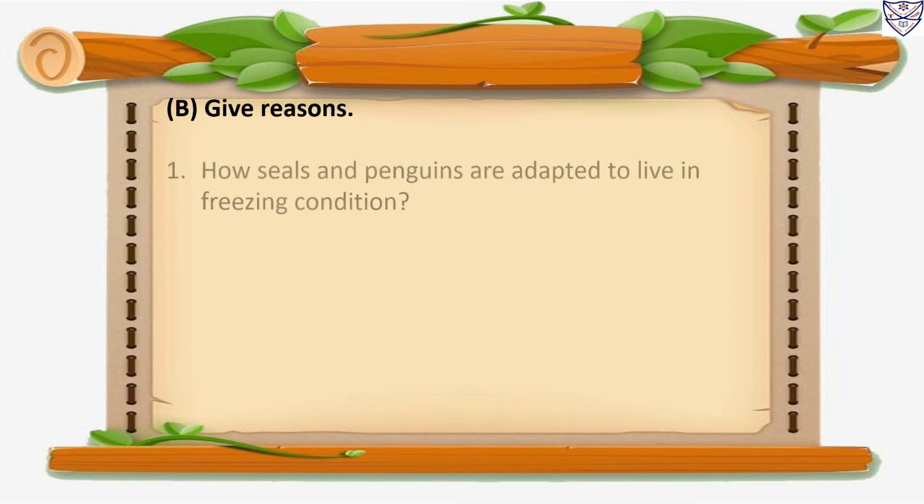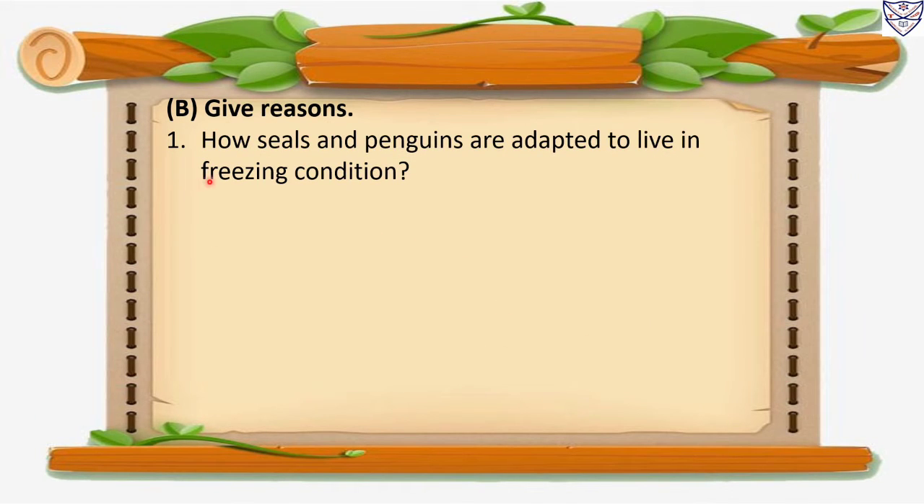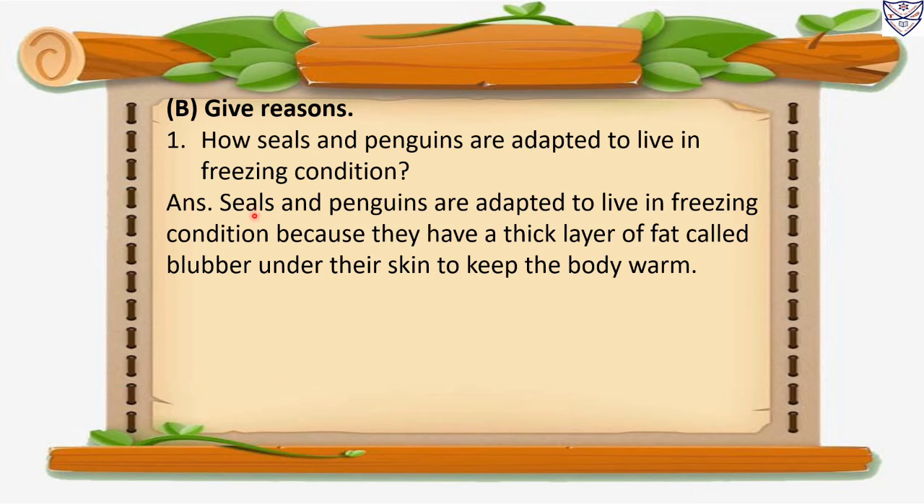B. Give reasons. Number 1. How seals and penguins are adapted to live in freezing conditions. Answer. Seals and penguins are adapted to live in freezing conditions because they have a thick layer of fat called blubber under their skin to keep the body warm.